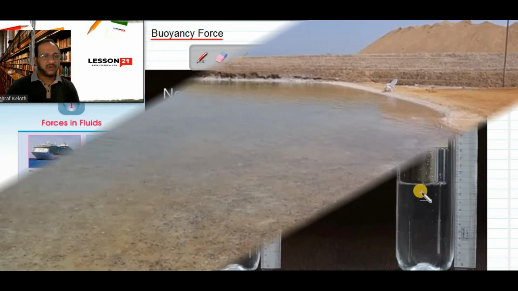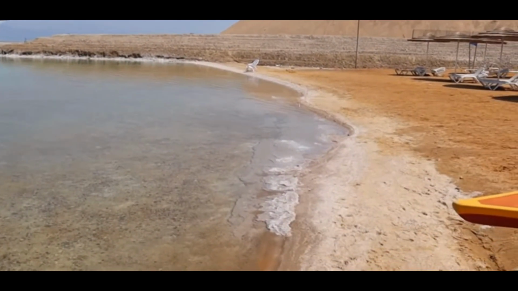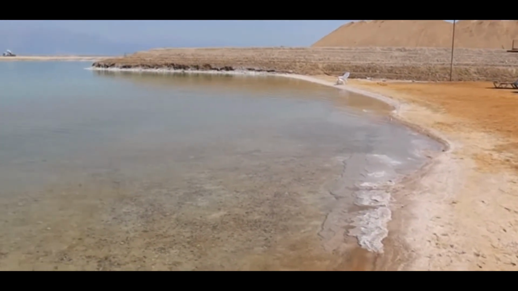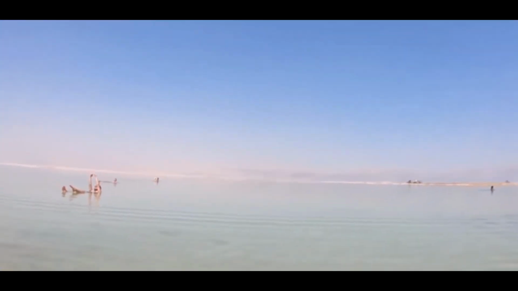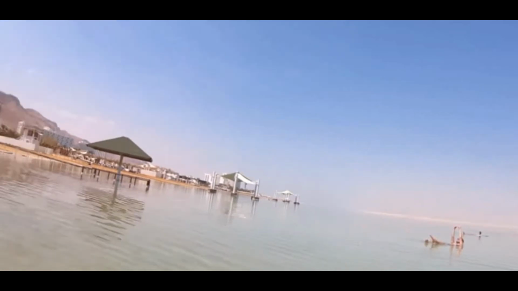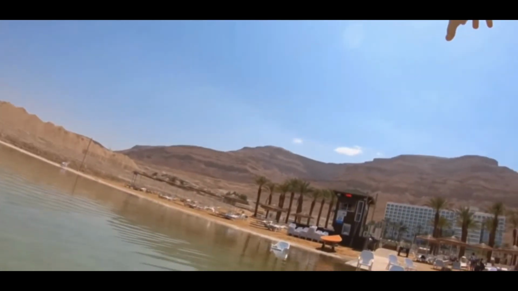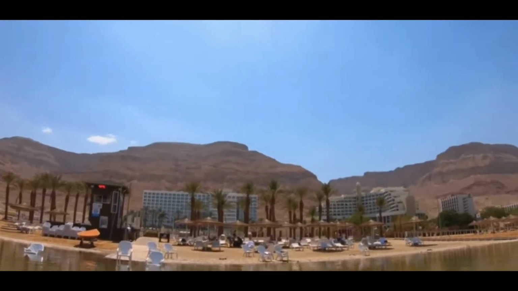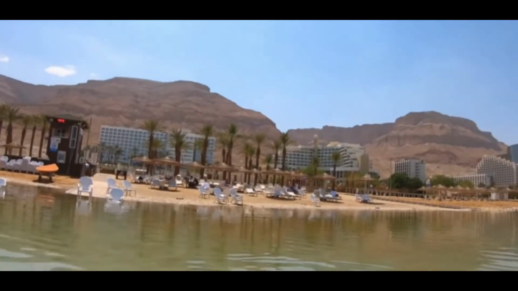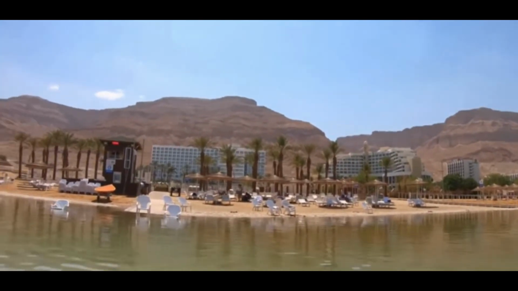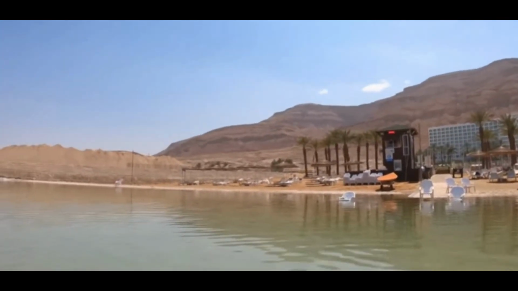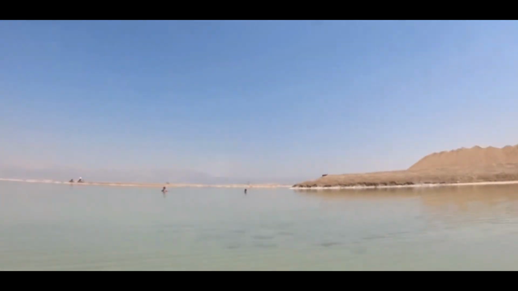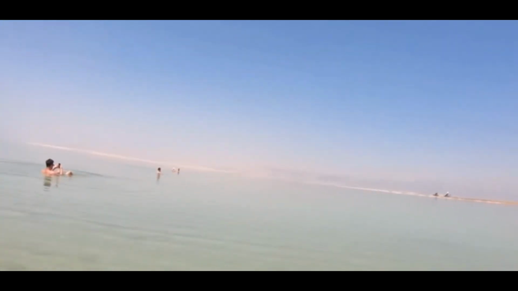You see that video here. Okay, so note down. See here, this is the Dead Sea. Here the concentration of salt is 34%. In normal seawater, the concentration of salt is 3 to 4%, but here in the Dead Sea, it is 34%. So because of the high concentration of salt, the buoyant force is very high. So all the people are floating, nobody is sinking into water.